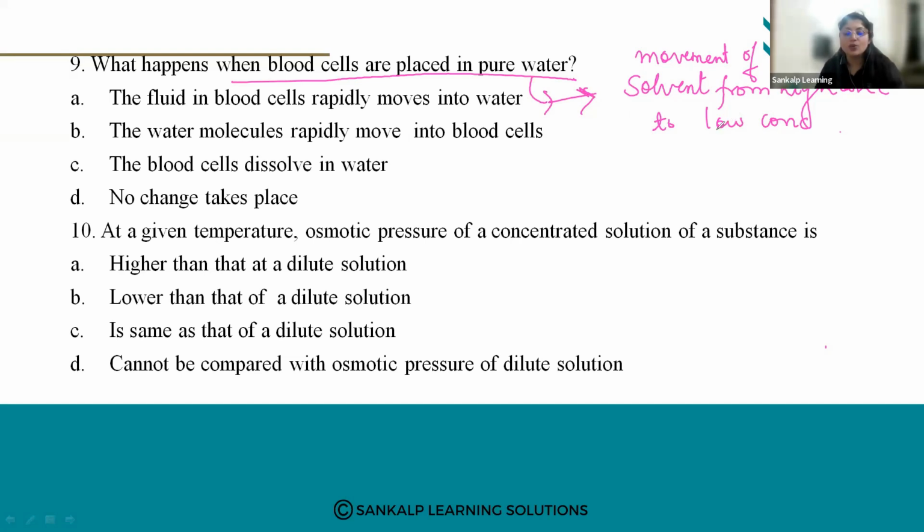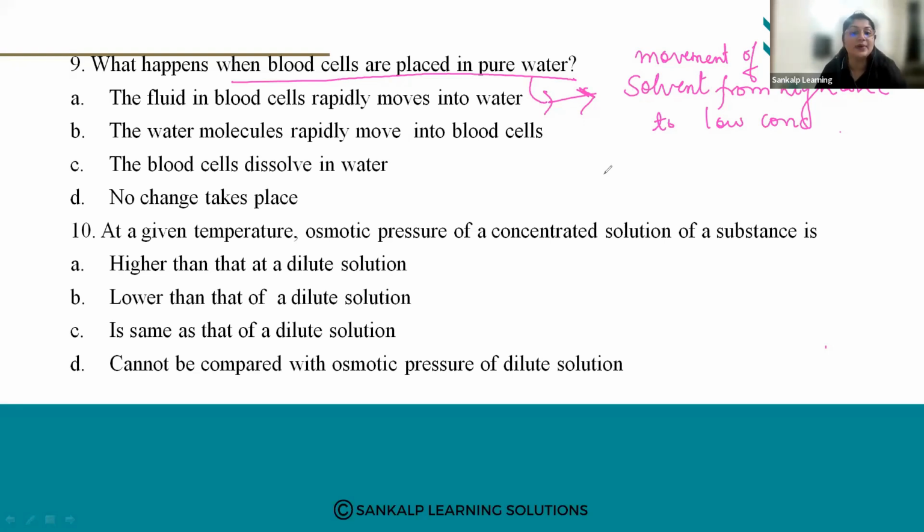So what will happen due to osmosis? The water molecules will move into the blood cells. As a result, what will happen?